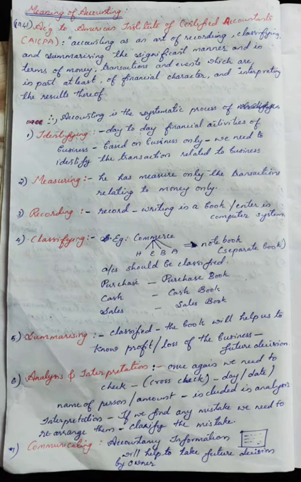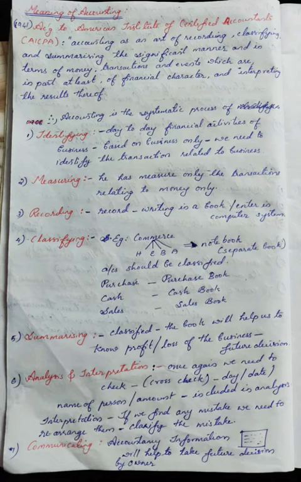Summarizing. As we classify, the books will help us to know the profit or loss of the business for future decisions. Now we know the meaning of classifying. Here, in classifying, we need to maintain a separate book for a separate account. After maintaining a separate book for a separate account, it is very easy, and it will be helpful for us to know the profit or loss of the business. So it is very easy to summarize whether our business is going in profit or in loss. Why? In order to take future decisions.